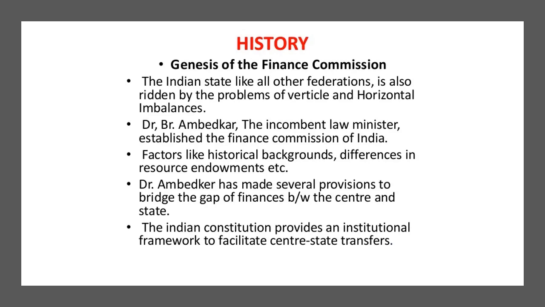Now let's understand what is vertical imbalance. Basically, it is a vertical fiscal imbalance, which is the difference between the expenditures and revenues at different levels of government. And horizontal imbalance refers to the difference between revenues and expenditure singly or jointly among the comparable levels of government. So basically, vertical is about the difference between the expenditure and revenue at different levels, and horizontal means the difference between expenditure and revenue between different regions of the country.